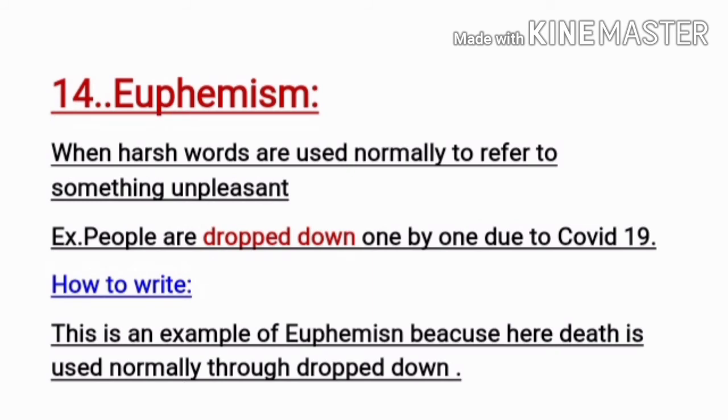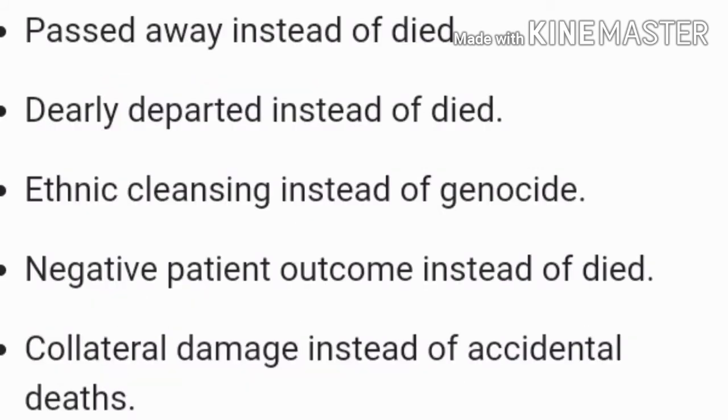Euphemism. Harsh words are used normally to refer to something unpleasant. Look at the example. People are dropped down. Here through drop down, death is indicated. So how to write? This is an example of euphemism because here death is referred to normally through drop down. For euphemism, you should remember harsh words will be used through normal words. A few examples of euphemism are given here, so try to solve these.